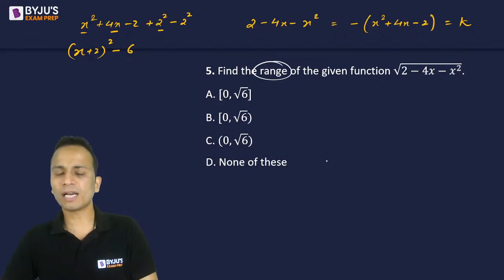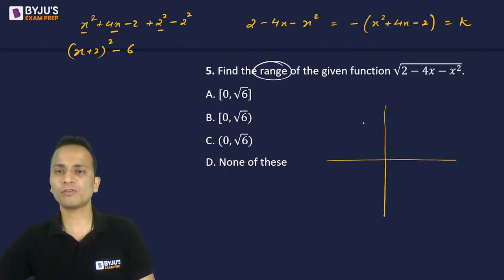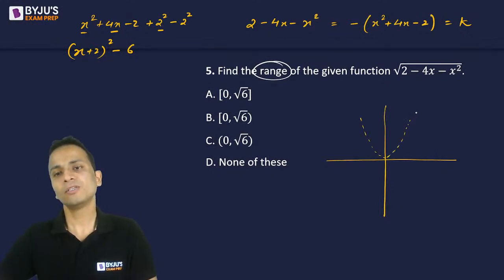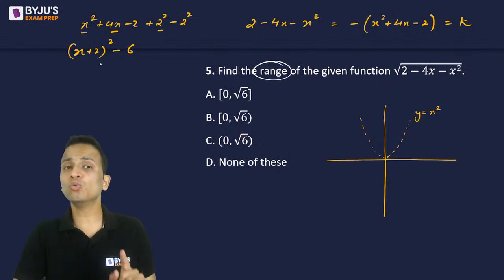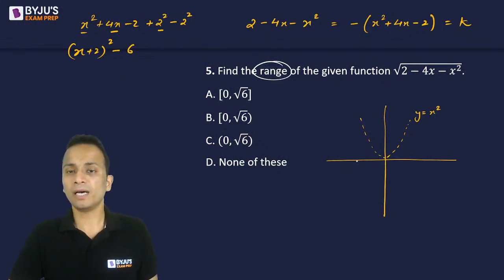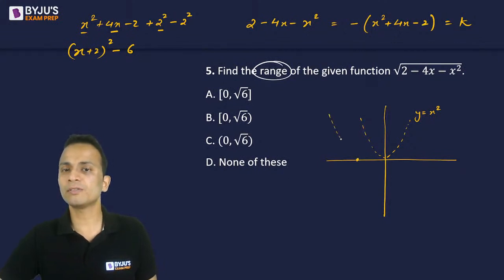Now to plot the graph of this function, let's start with this. So first of all, the graph of y equal to x square. So y equal to x square, this will be the graph. Now from here, if I want to plot the graph of y equal to x plus 2 whole square, the entire graph will be shifted on the left hand side by 2 units, and the graph will look like this.